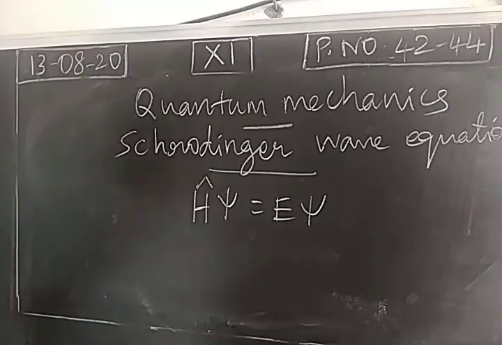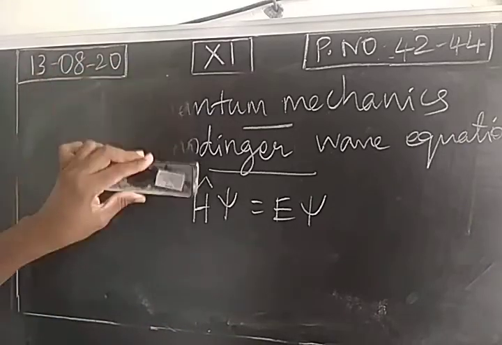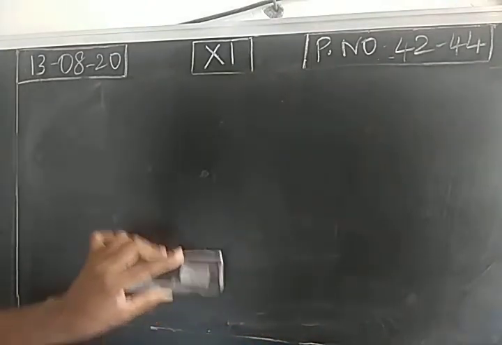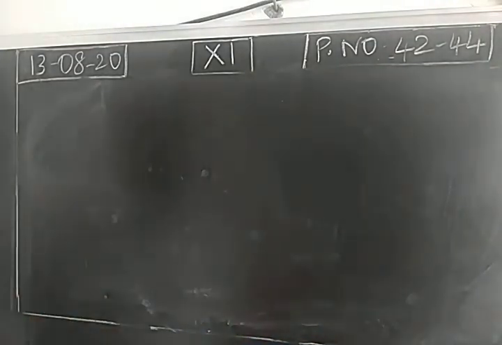So when we solve the Schrödinger wave equation, we will get wave functions. Wave functions will explain the nature of an atom, structure of an atom. So Schrödinger wave equation is a differential equation. First we can derive that, then we can go for features of this approach towards atom.